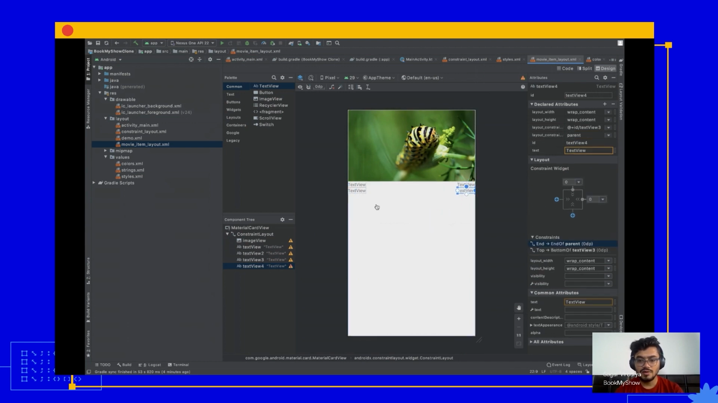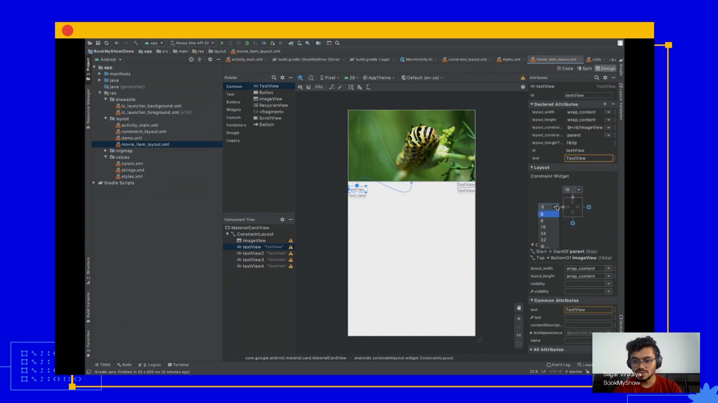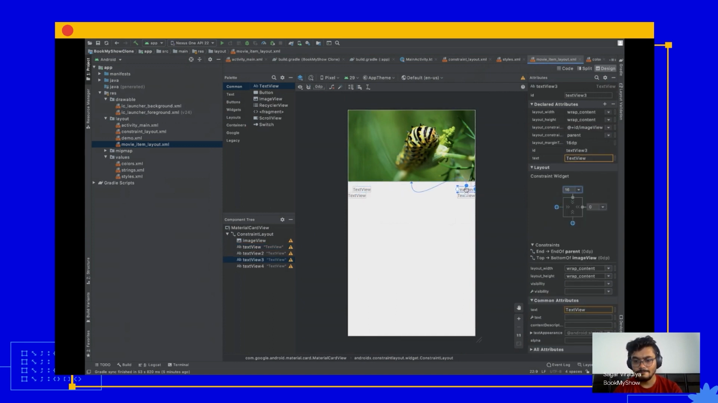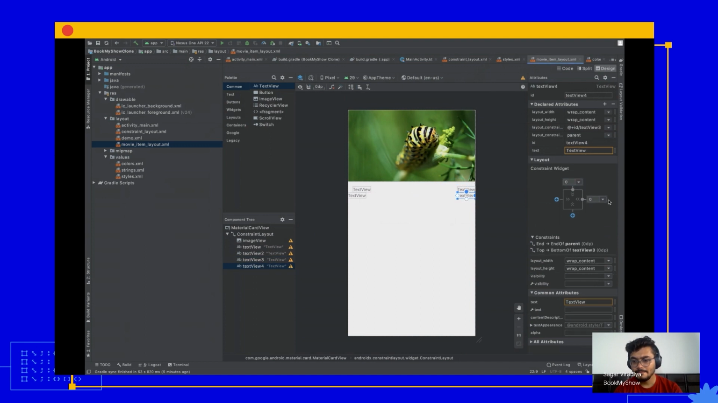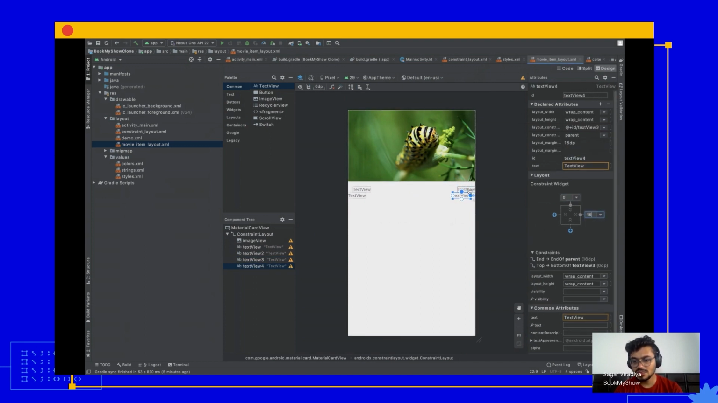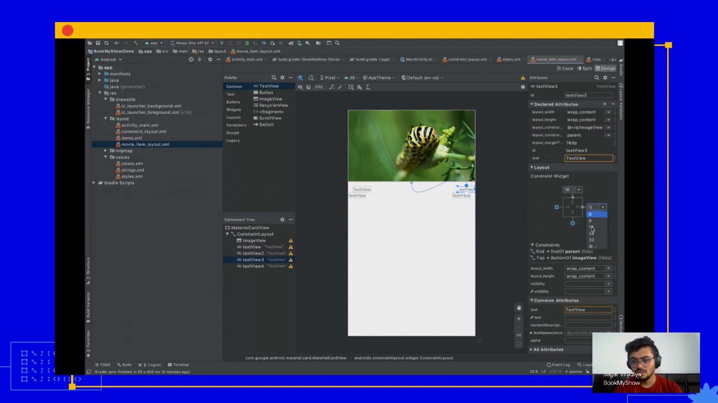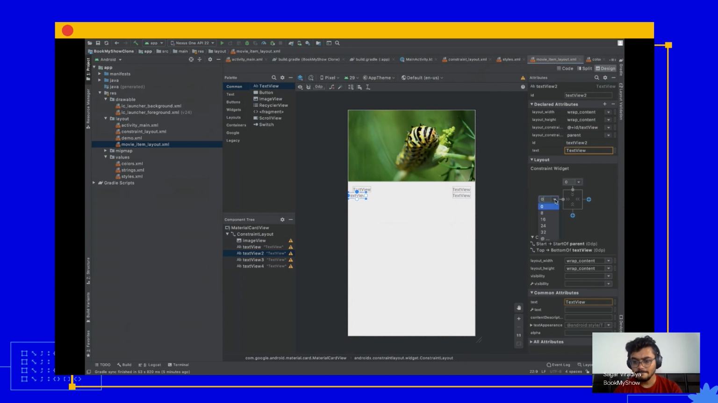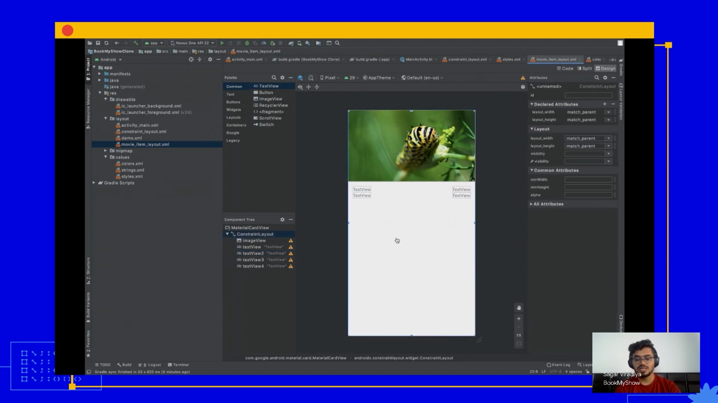All right. So now let's focus on giving extra space because right now it's sticking towards the left and right side of the parent. So let's just give extra space. You can provide extra space within the layout panel. You can use this drop down to provide margins. We'll be using 16 dp margin for all four text views. Cool. So now our text views are ready.